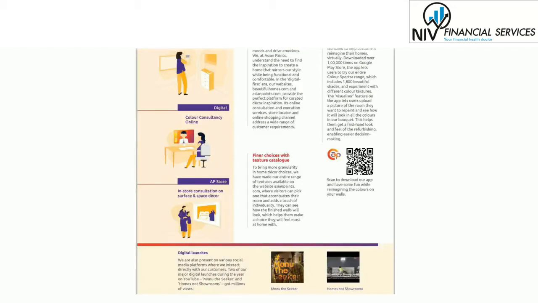Digitally, color consultancy online is there. AP stores are there, with in-store consultation on surface and space decor. And on YouTube, they have their own web series called Manu the Seeker and Homes Not Showrooms.